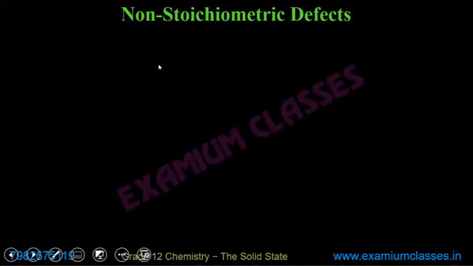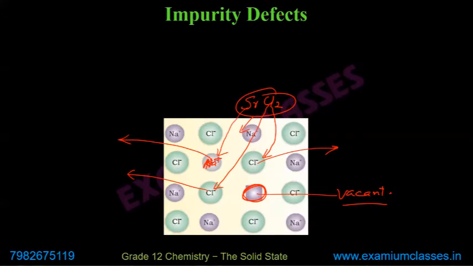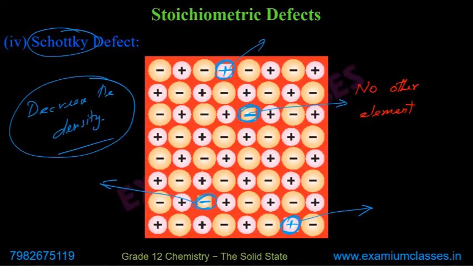Non-stoichiometric defects are those defects in which there is no specific ratio of the impurity. So I'm going back. For example, here there is a specific ratio. If 2 Na+ go out, then one vacancy will be created. So there is a specific ratio. Here also, if one Na+ goes out, one Cl- will go out.